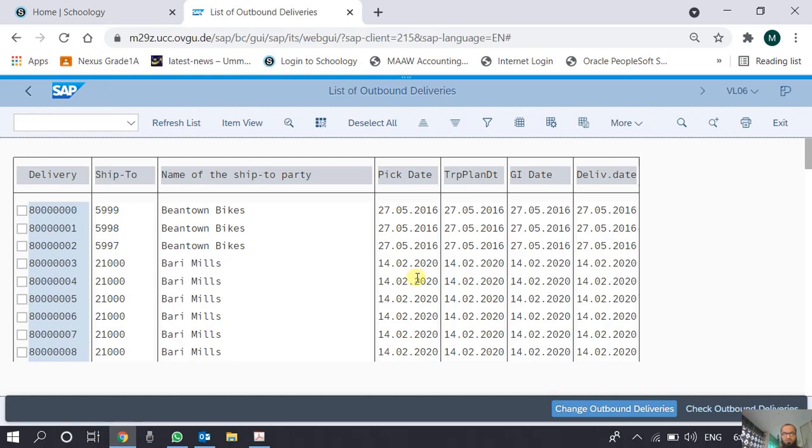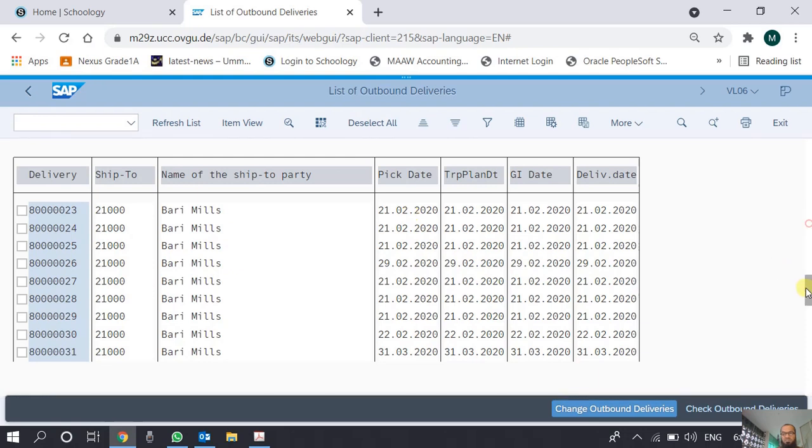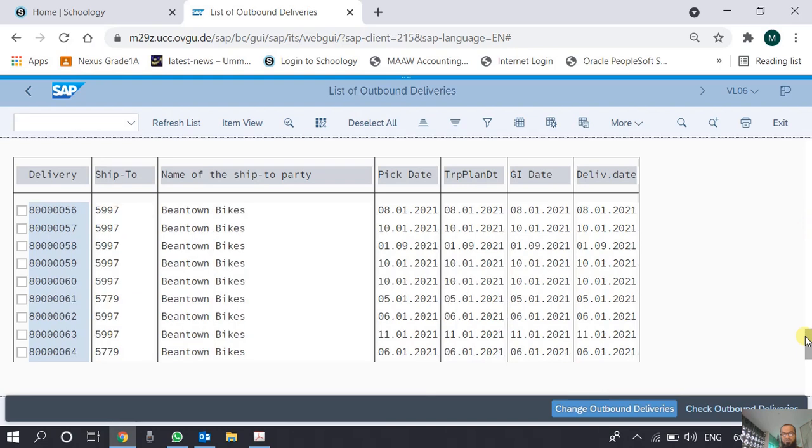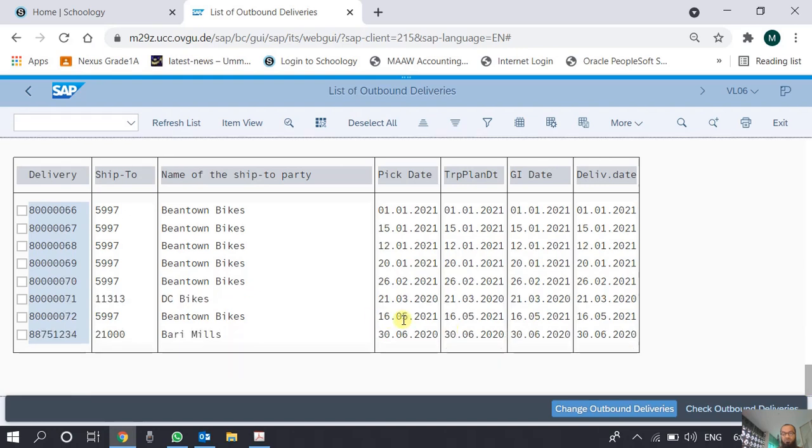So again, there is certain information. This is the delivery order number. This is the party code to which the delivery has to be made, the name of the customer, the picking date, the date on which the goods are actually removed from the shelves, or they are supposed to be removed from the shelf. You can see this delivery date, although in every document, sometimes the delivery would not have been made. This is the transportation and loading date. This is the goods issue date. Again, this can be a planned goods issue date, and this is the requested delivery date.